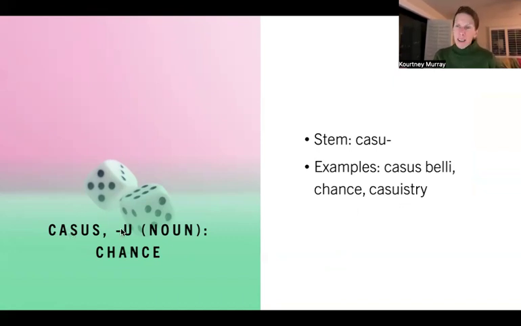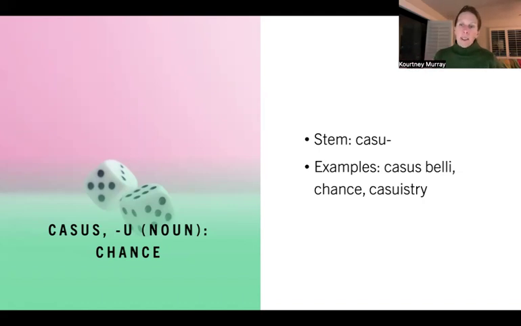So casus is a Latin noun meaning chance. If you were a Latin student, we would spend a lot of time on this word because for the Romans, the concept of chance was really, really important, especially as they moved away from belief in gods. They went through a period, I wouldn't say atheistic, but there was a real obsession with chance, with the role of chance, and almost a worship of chance. You even see this in Virgil. It's everywhere. It's a really important concept.